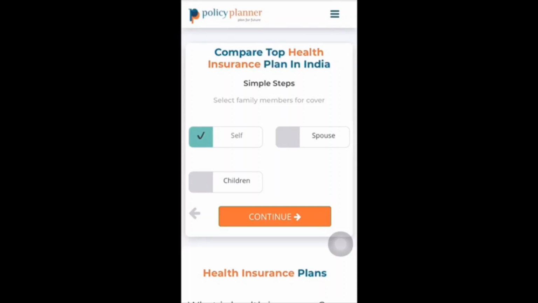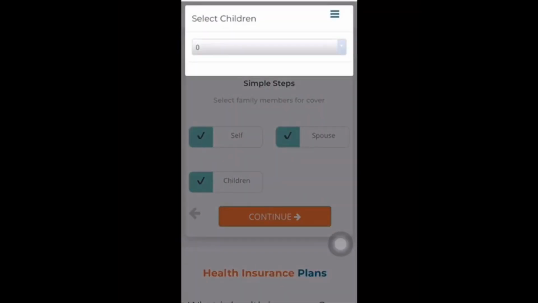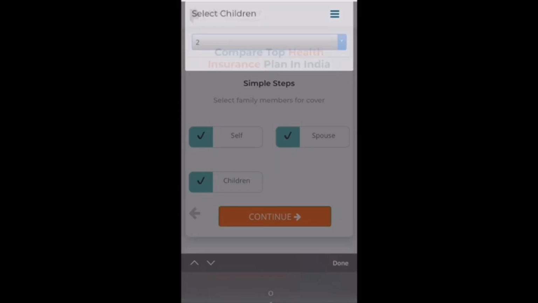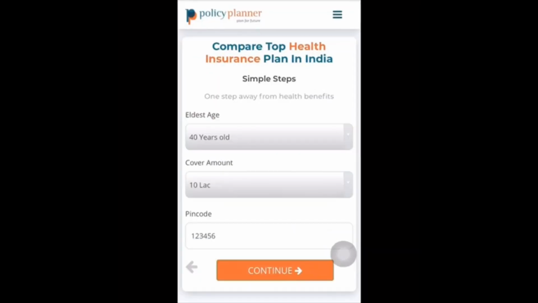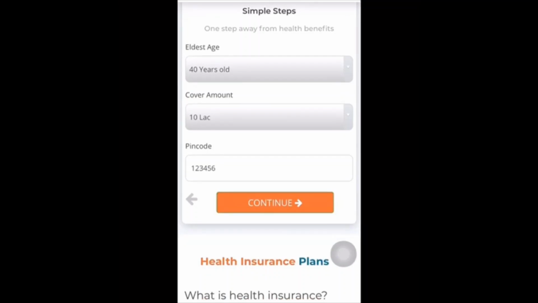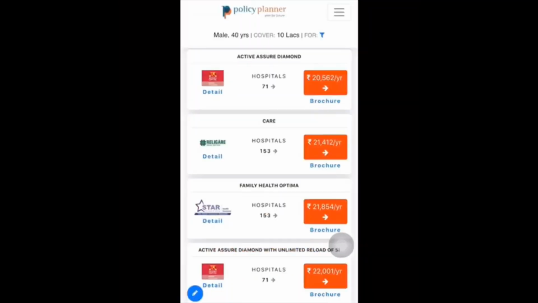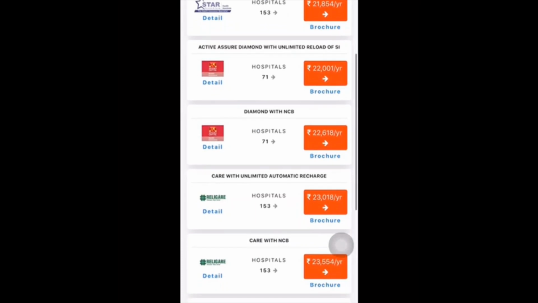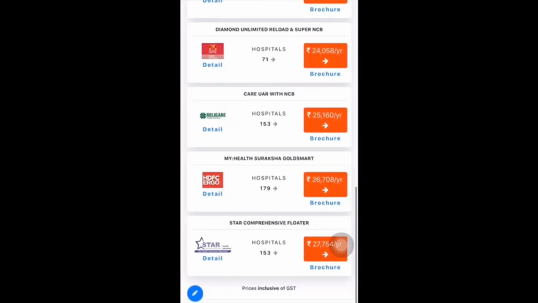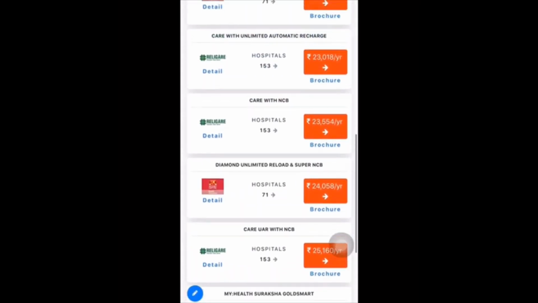We shall take it as 2 plus 2, that is the husband, the wife, that's the spouse, and 2 children. On the fourth page we will fill in the eldest age as 40, the cover amount as 10 lakh, and our pin code.